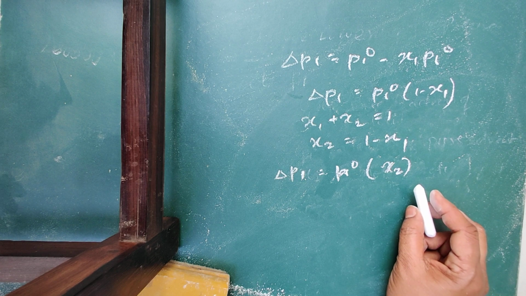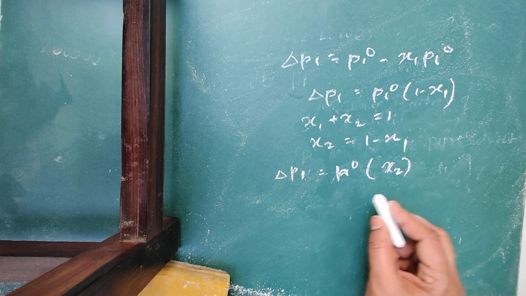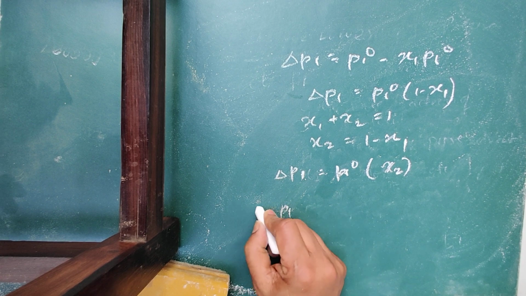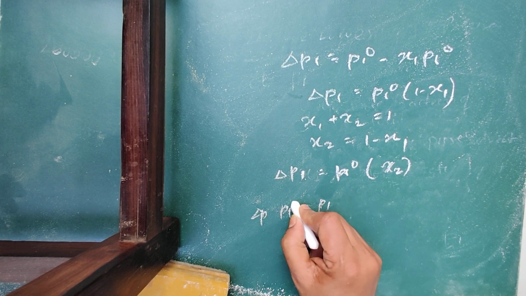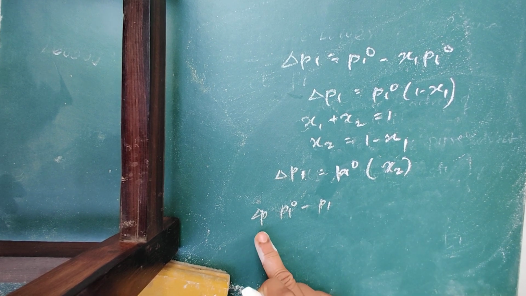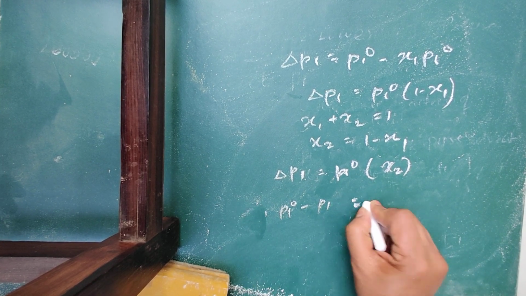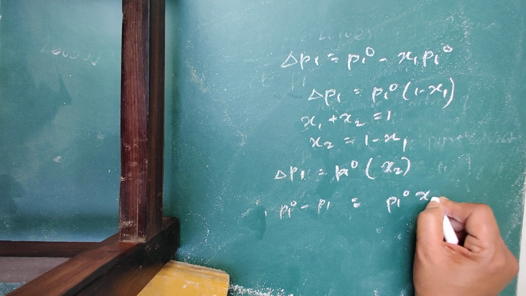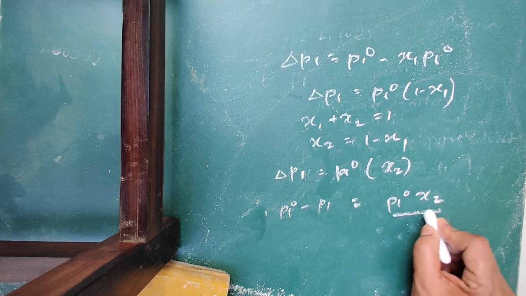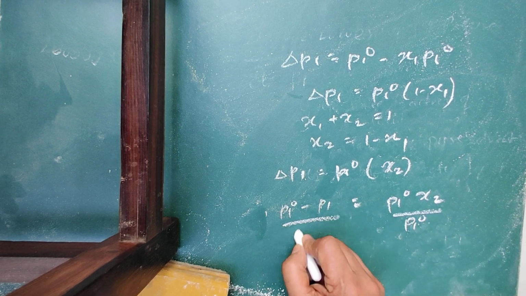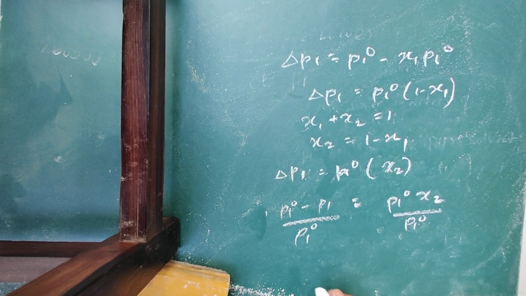So we can equate the two equations we have written before: del P1 is equal to P1 naught minus P1, so equate this equation with P1 naught X2. To cancel this P1 naught, you can divide by P1 naught on both sides.